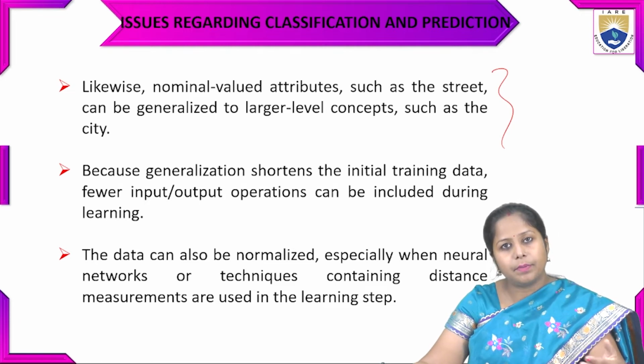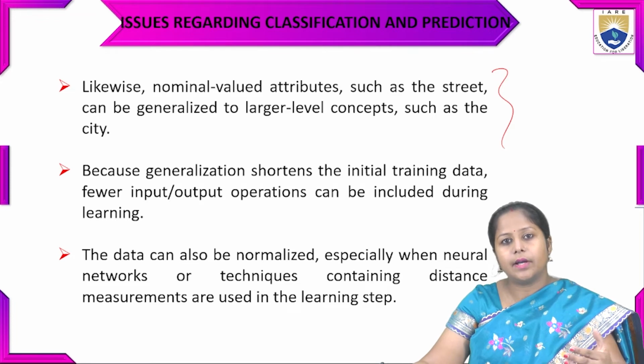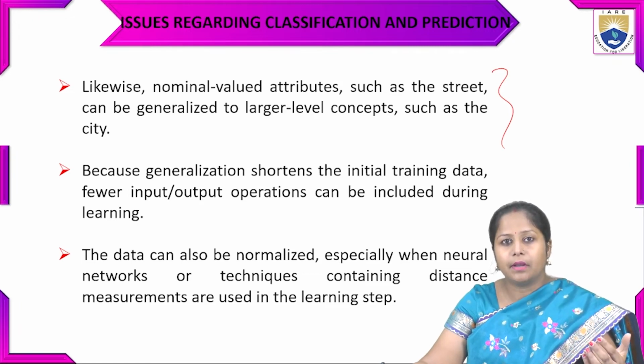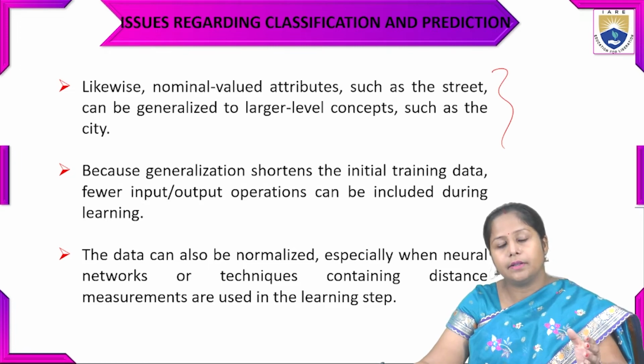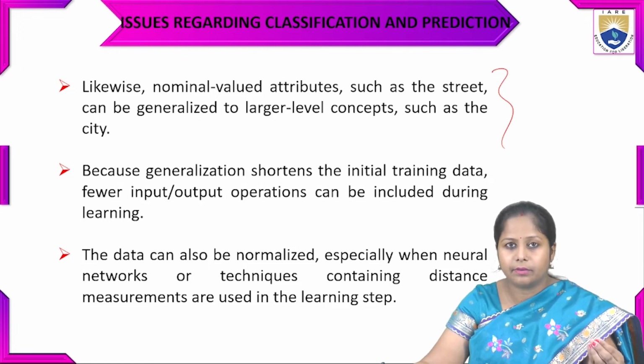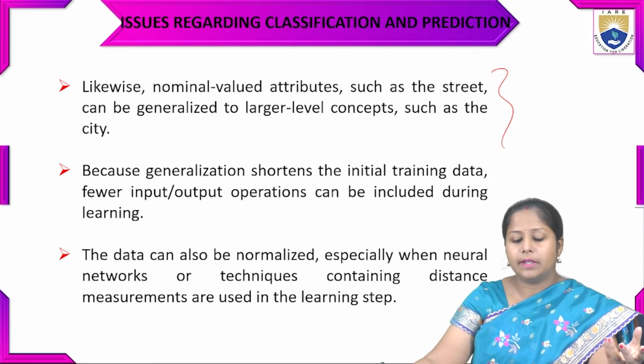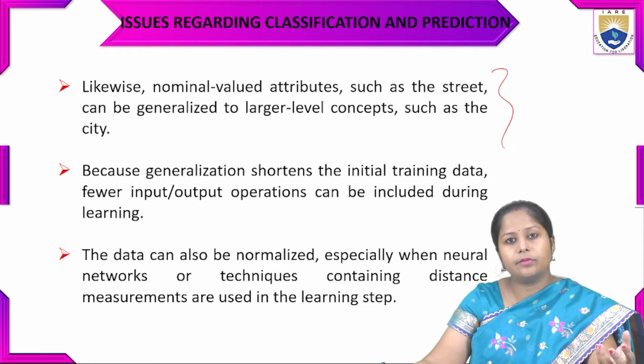That particular pin code can occur in a particular district, a particular post office. So it can be broader: it can come into the city, the district, the state. That would be the concept hierarchy for that particular pin code. So for the nominal valued attribute, we can also apply generalization.